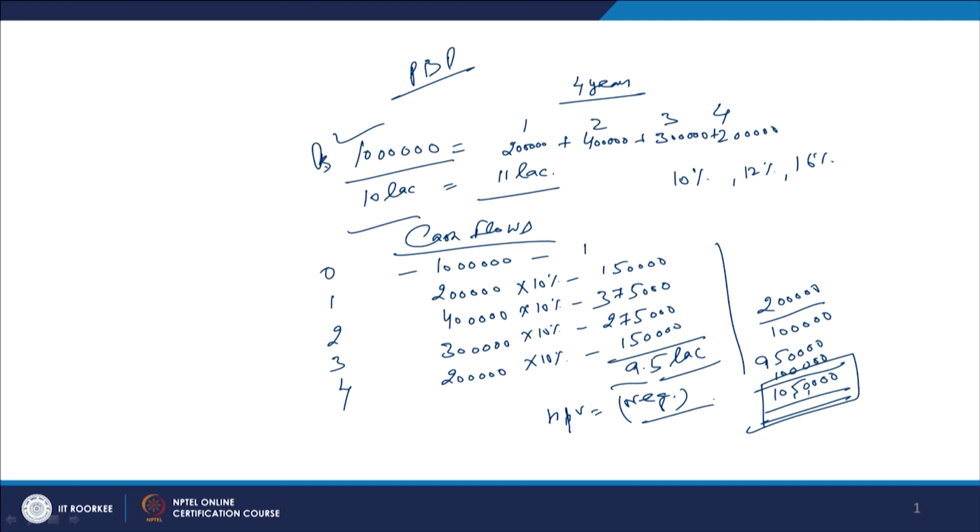Now, you will compare this 10 lakh 50,000 with the 10 lakh rupees. The cash outflow is 10 lakh, the discounted value of the cash inflows is 10 lakh 50,000, but that too at the end of the 5th year. So, if you take the discounted value, then the payback period is approximately 5 years. But if you take the non-discounted value, then the payback period is 4 years.